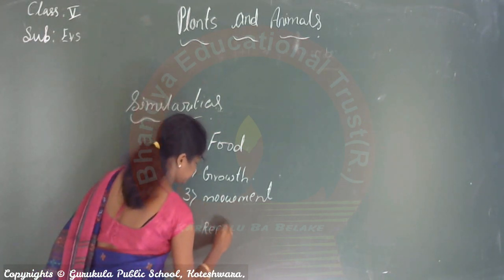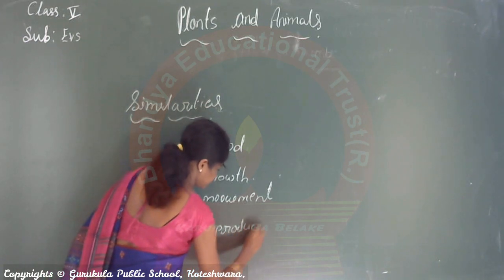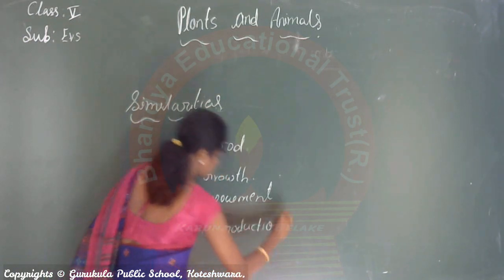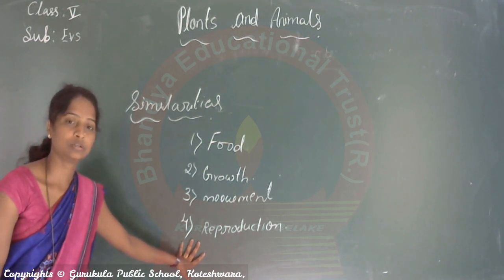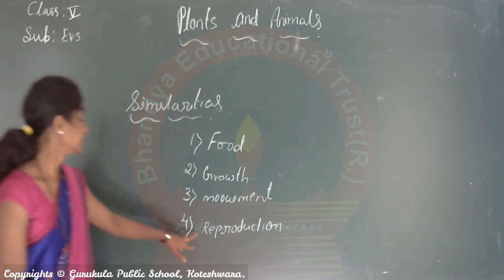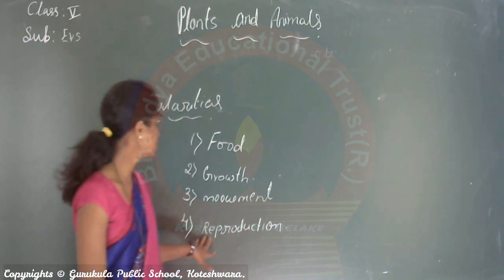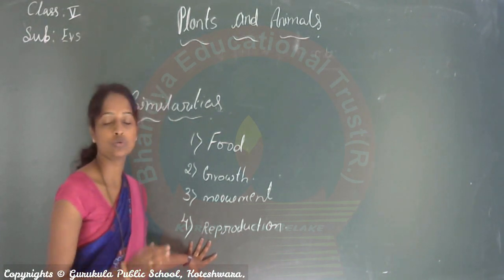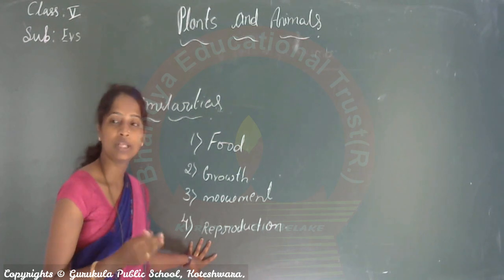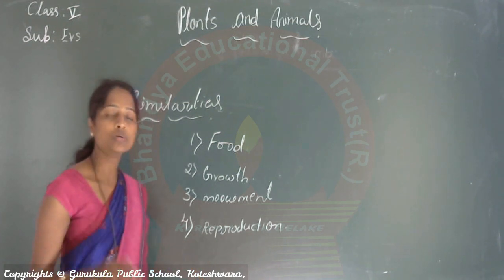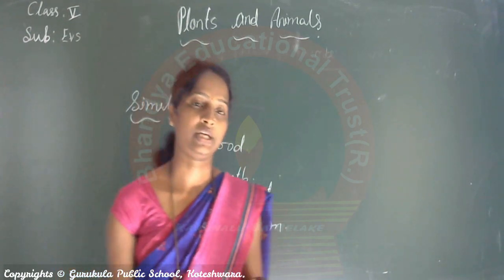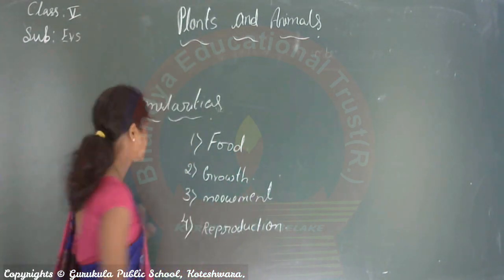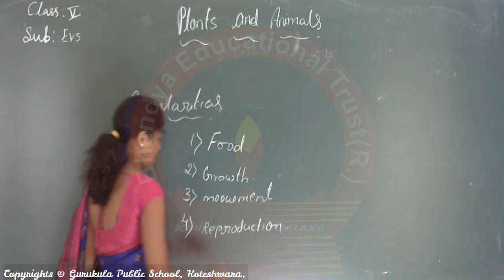reproduction. This is also one of the similarities. Reproduction. How does an animal reproduce its own kind? How does a plant reproduce its own kind? Already we learned that. That is one of the similarities.